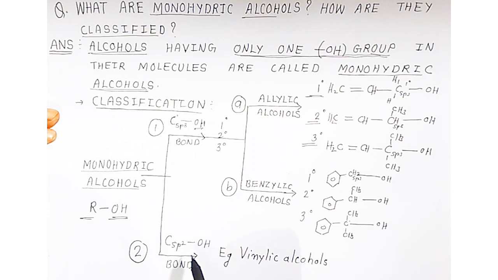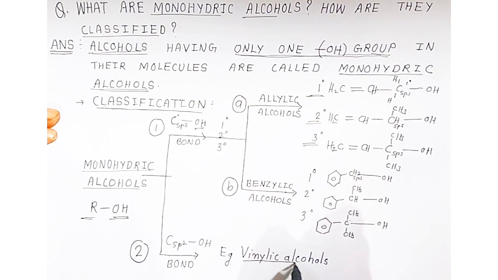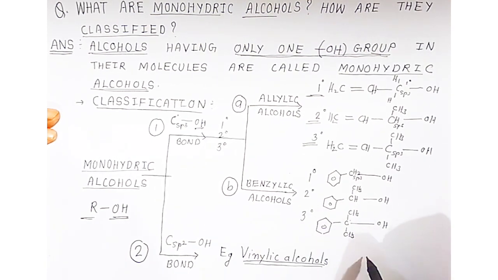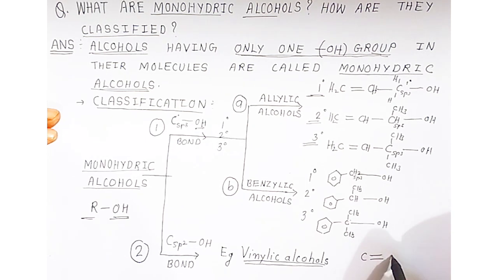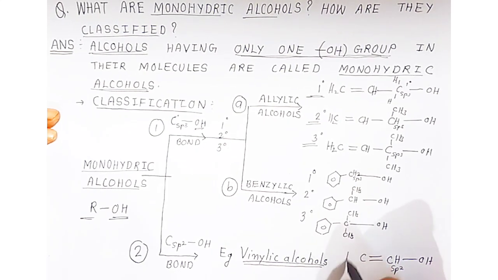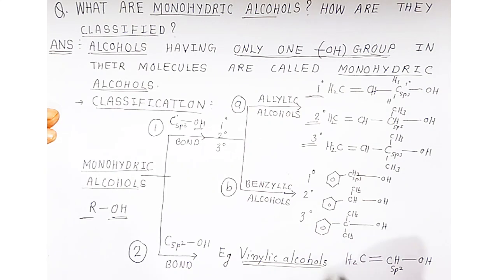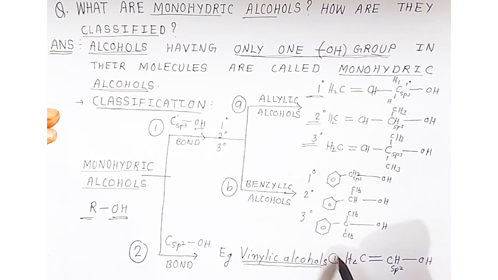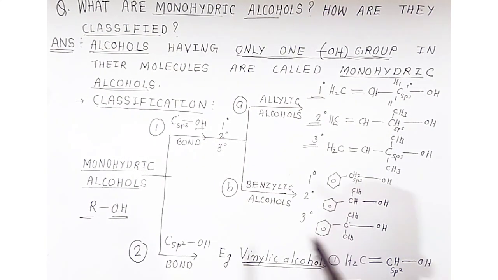Understanding, students? Now students, if OH is attached to an sp2 hybridized carbon, what happens? It forms the compound we call vinylic alcohols. Example, students: a vinylic alcohol, with a carbon-carbon double bond. This carbon will be an sp2 hybridized carbon to which your OH is attached. Okay, students, so this is the structure of the vinylic alcohol. Only one example I have given, students. So these are the classifications of monohydric alcohols.